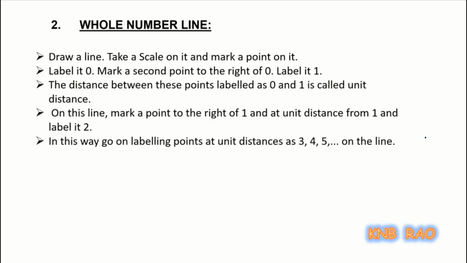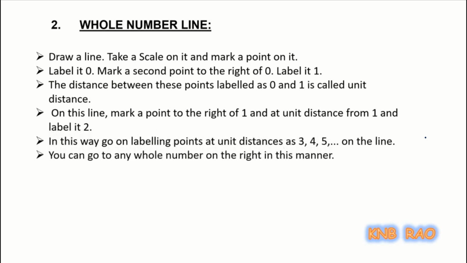In this way, go on labeling points at unit distances as 3, 4, 5 and so on on that line. You can go to any whole number on the right in this manner. This is a number line for the whole number system.